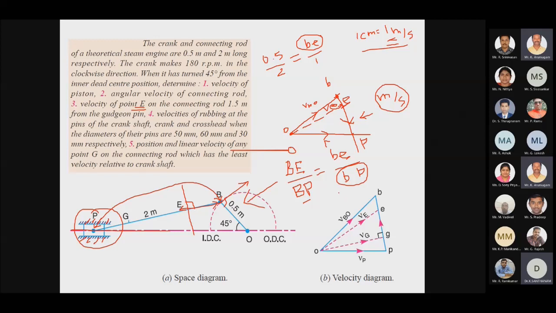Then after that I have to calculate the velocities of rubbing at the different points.